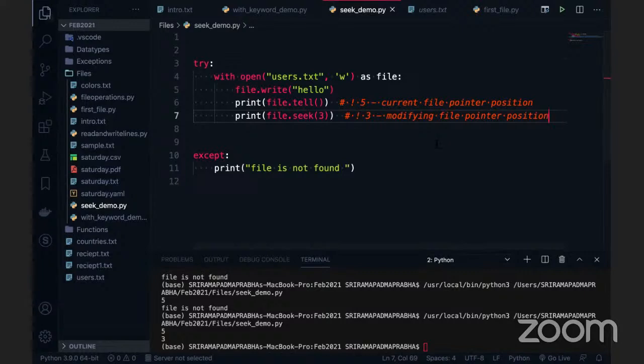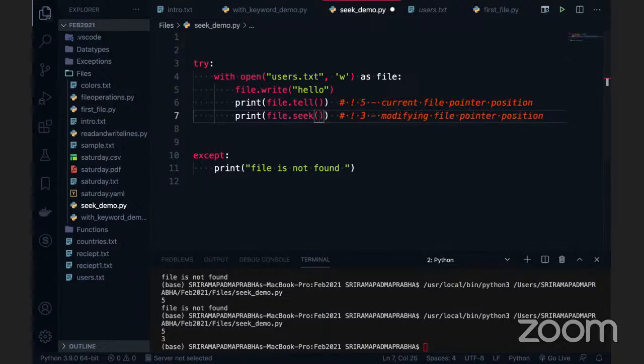First of all, is it seekable or not? Maybe the pointer is at the end, at the last position. Yeah, that is correct. Tell will tell you that the pointer will go to the last position. But if you want to modify it, we can do it by giving an integer value here. If you want to move to the beginning, you can use 0.